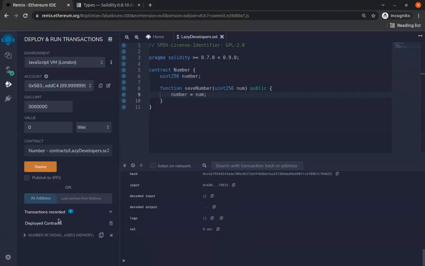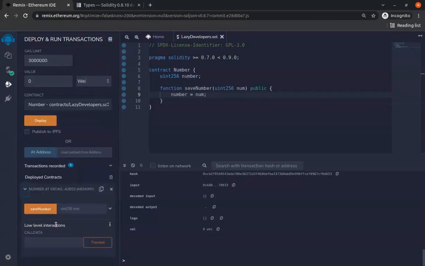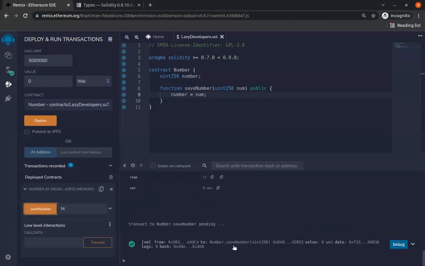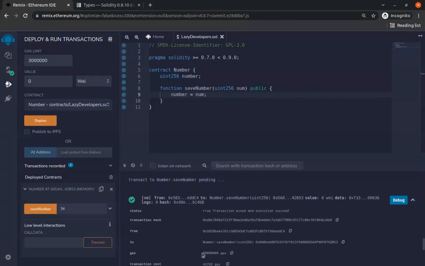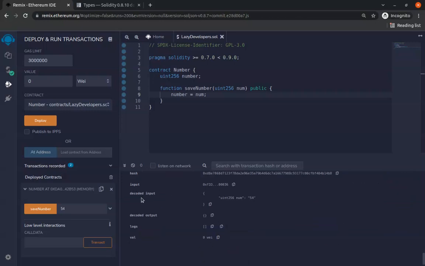So let's go ahead and see our transaction. This is our transaction here. If you open it, you can see that Remix gives us this free interface where we can do our operation. It gives us this free input. So I can go ahead and say 54 and save number, and it saves for us. If you observe this, you can see that this was successful. And if you scroll there, you'll see that it's accepted an input, which is a uint num, and which is 56, and that is corresponding to this here.